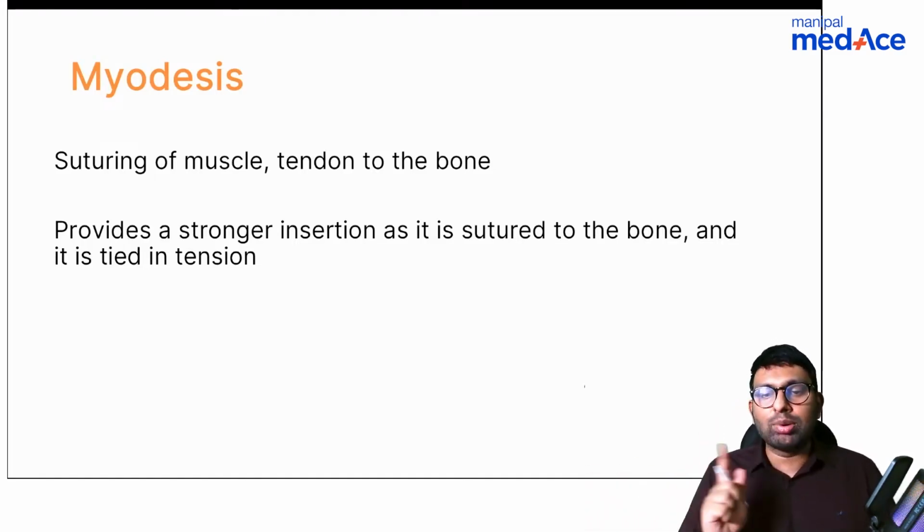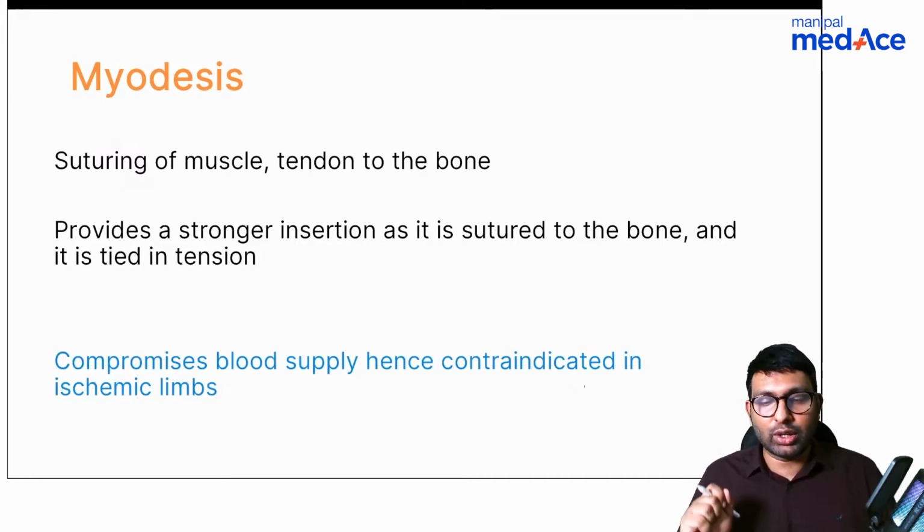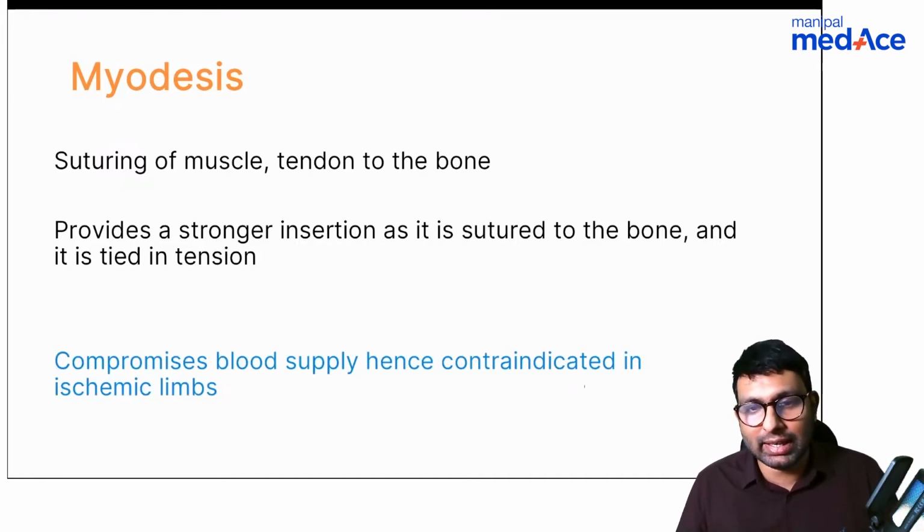Okay, but one problem with myodesis is, if the patient has a peripheral vascular disease where his vascularity is already compromised, this tight closure will not help the vascularity, and that is why myodesis is contraindicated in ischemic limbs, because it compromises blood supply. Okay, so this is myodesis.